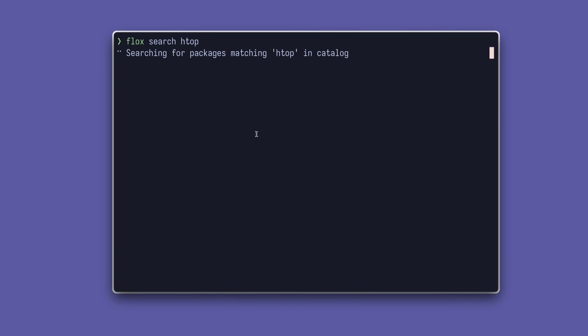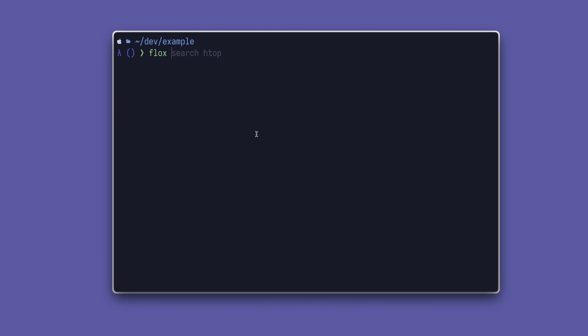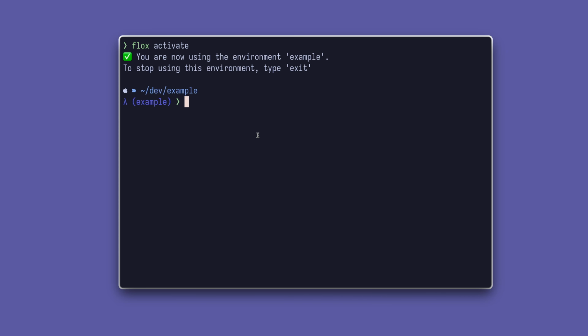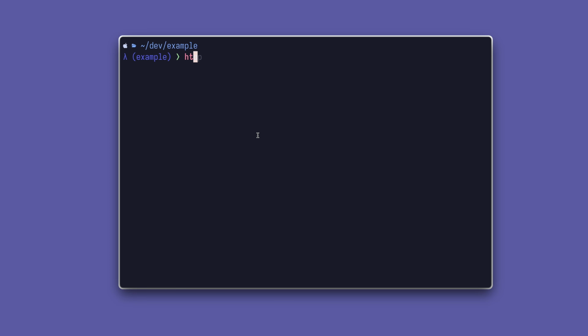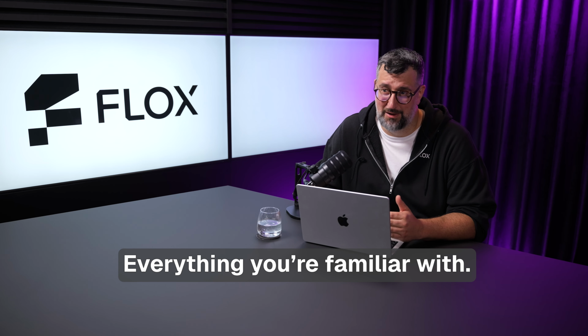Flox search. Same commands, same behavior, everything you're familiar with.